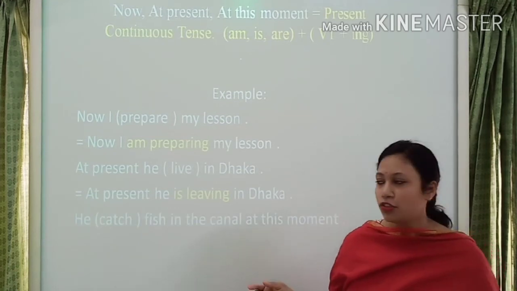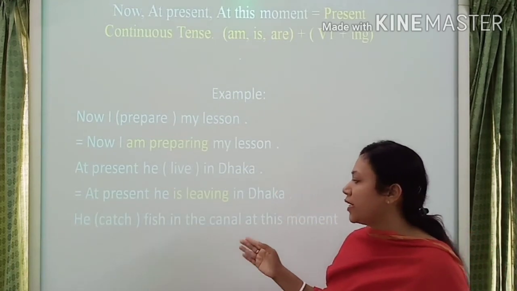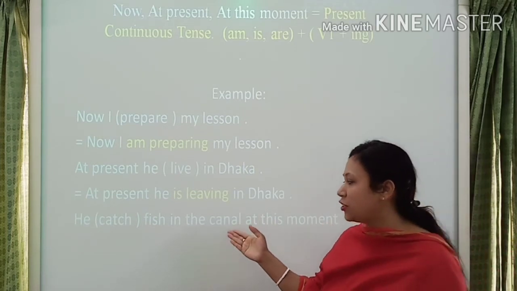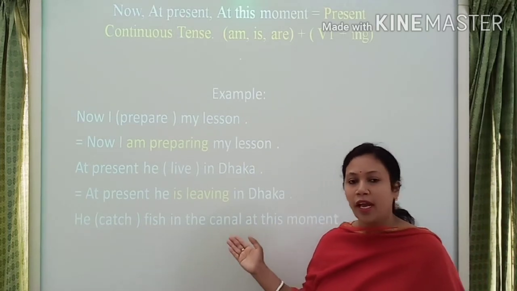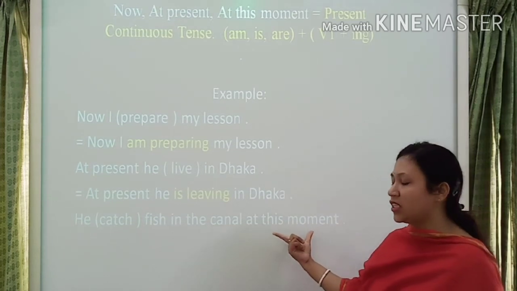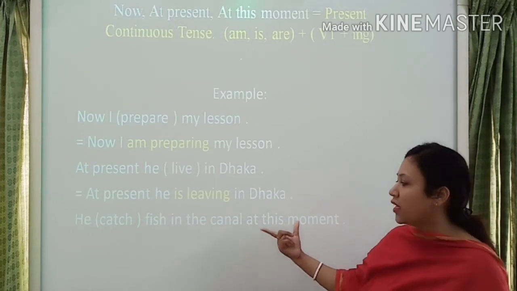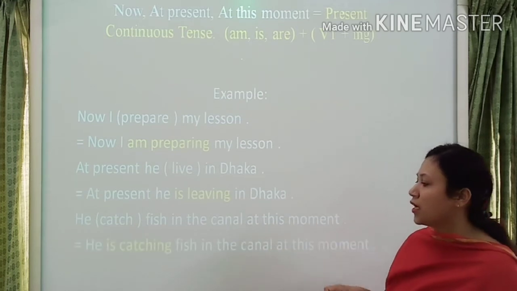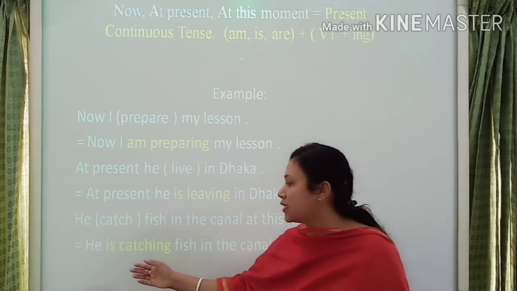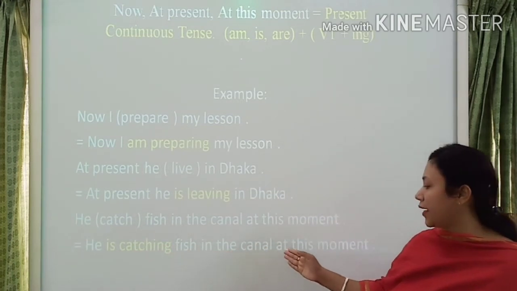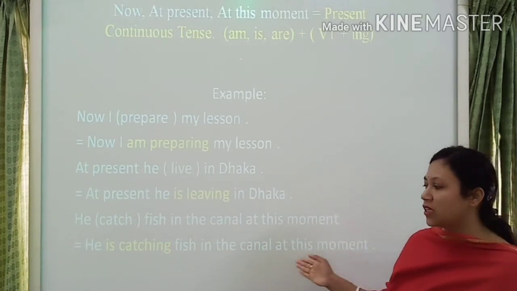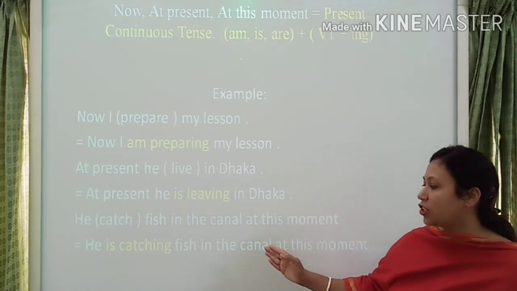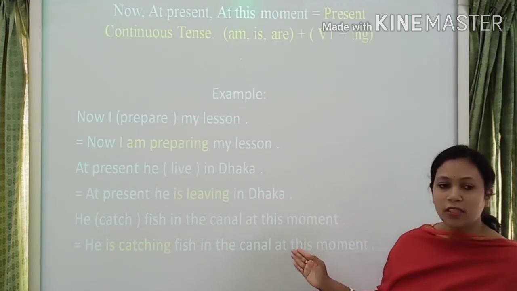Then next sentence: he catch fish in the canal at this moment. Here indicating point is at this moment. That's why its answer is he is catching fish in the canal at this moment. I repeat it again, student. He is catching fish in the canal at this moment.